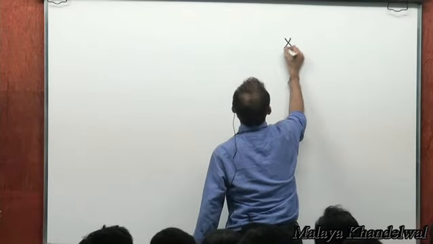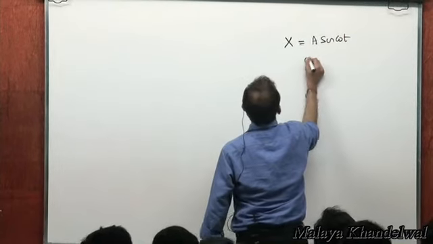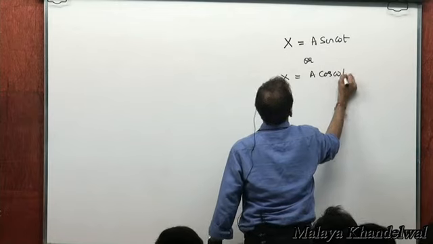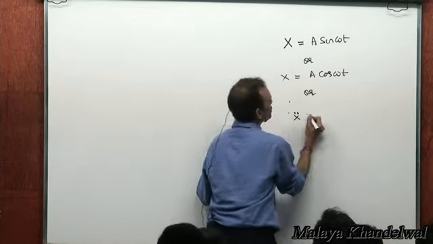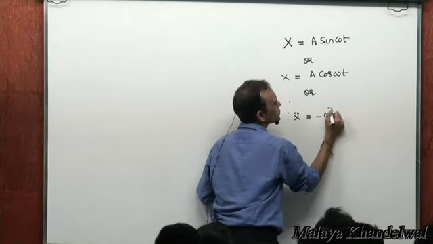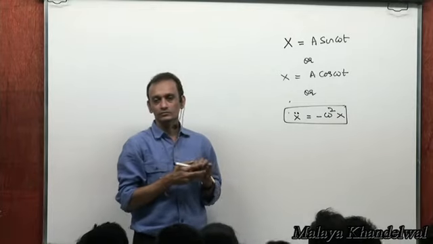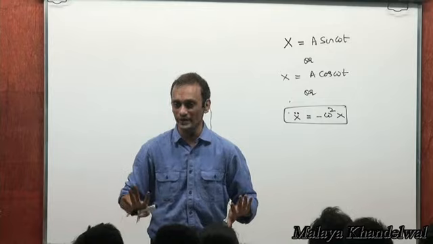Something like x is, say, a sine omega t, or x is a cos omega t, or anything in which x double dot is minus omega squared into x will be a simple harmonic oscillator, with omega being the angular frequency, time period being 2 pi by omega.